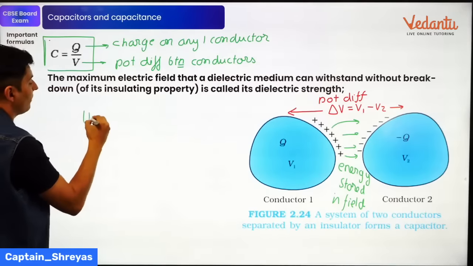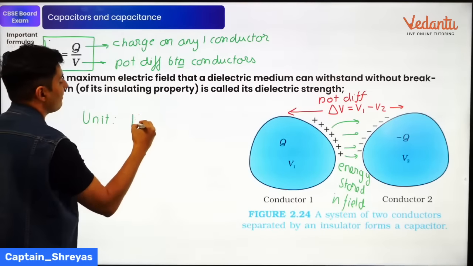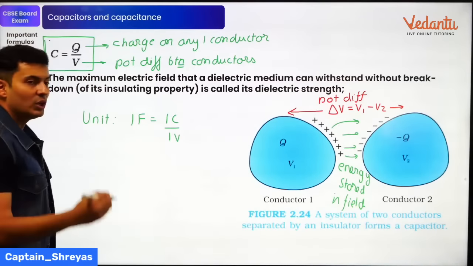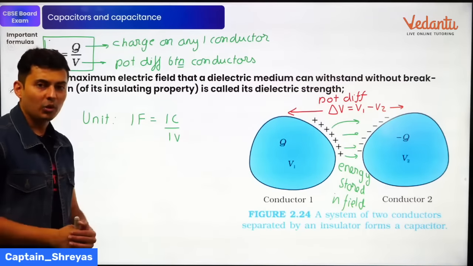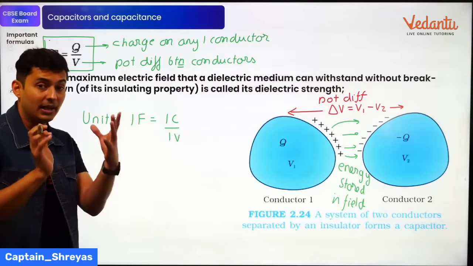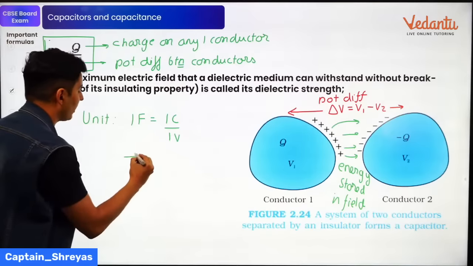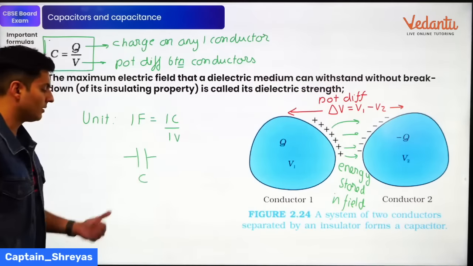So the unit of capacitance is the farad. 1 farad is 1 coulomb per 1 volt. When you take 1 coulomb of charge and create a potential difference of 1 volt, the capacitance created is 1 farad. The symbol for capacitance, everybody knows, is just this one.